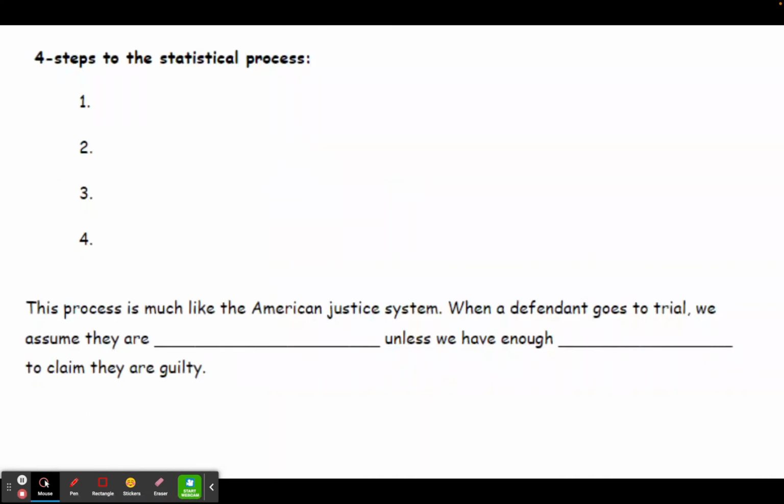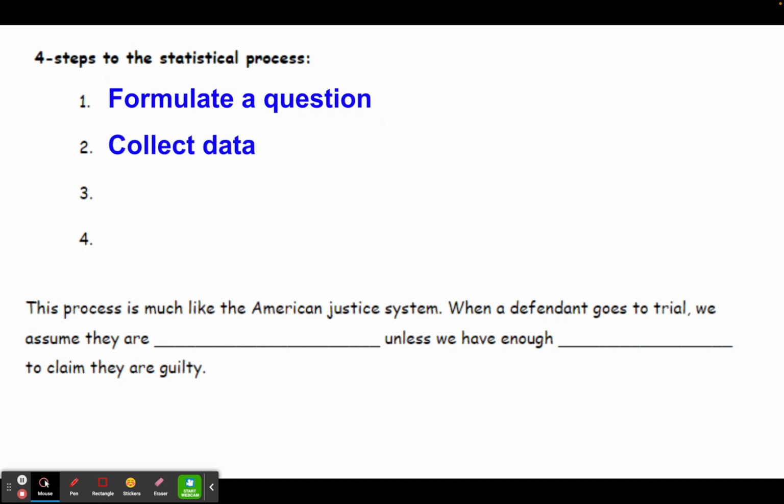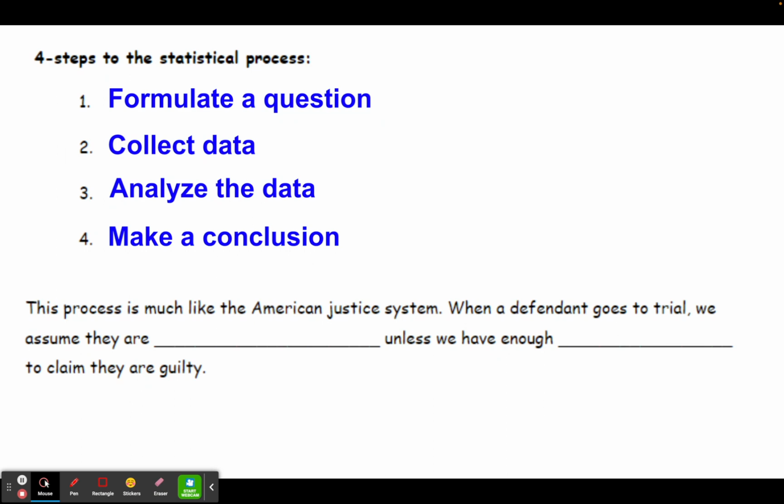So there are four steps to the statistical process that we're going to use, and we'll cover those in general in this chapter, and then going forward, we'll formalize those steps as we move through the course. Step number 1 is to formulate a question. Step number 2 is to collect your data. Step 3 is to analyze that data. And step number 4 is to make a conclusion.